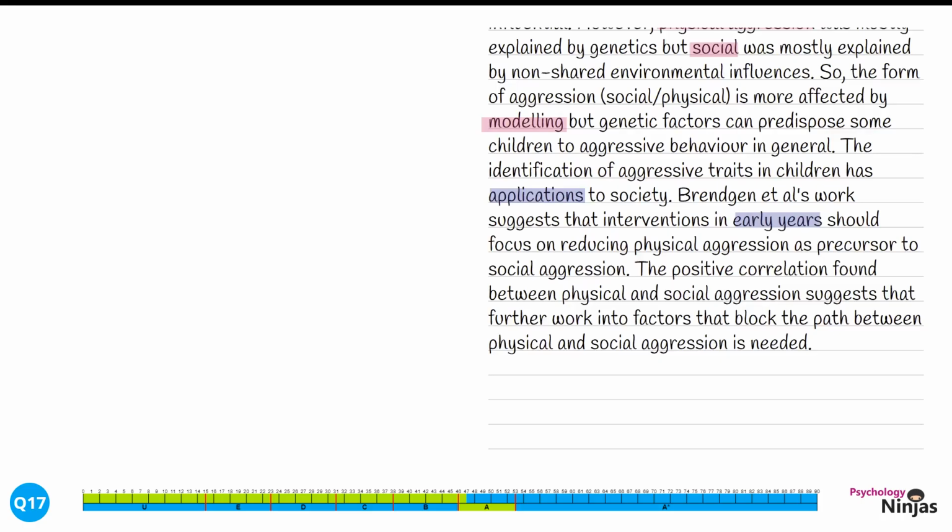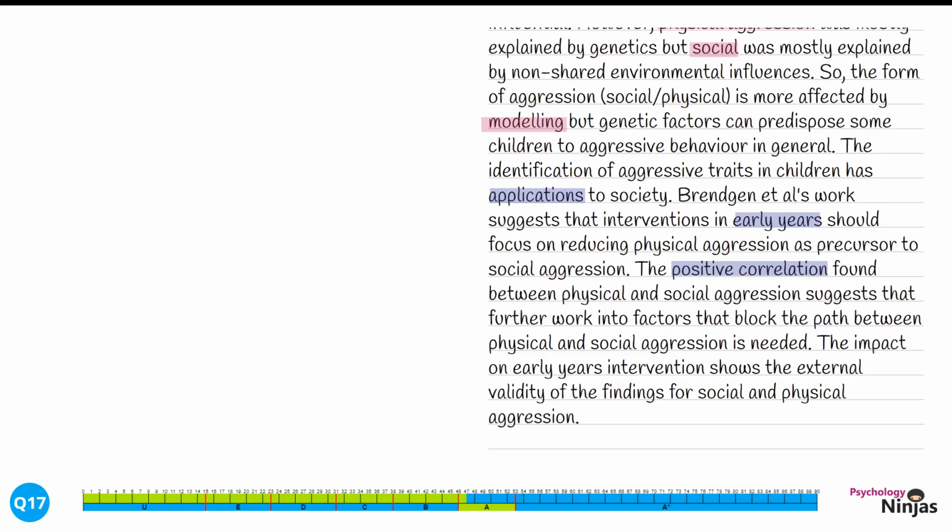The positive correlation found between physical and social aggression suggests that further work into factors that block the path between physical and social aggression is needed. We focused here on this positive correlation. Although this wasn't borne out with all the findings, overall we're suggesting that there is a positive correlation between physical and social aggression. We're going to give a link and a mini judgment here to complete this evaluation paragraph.